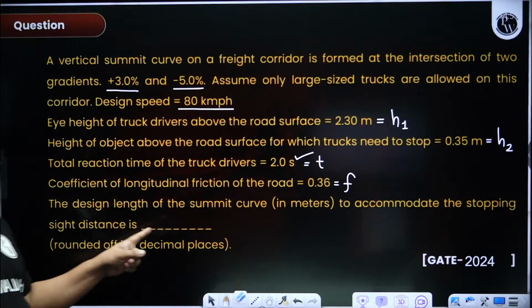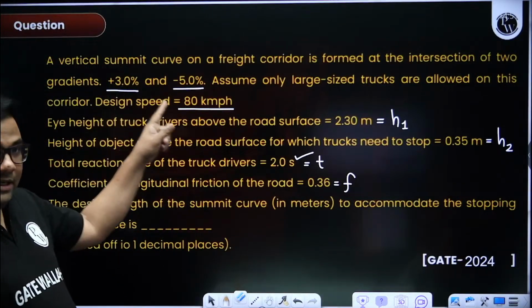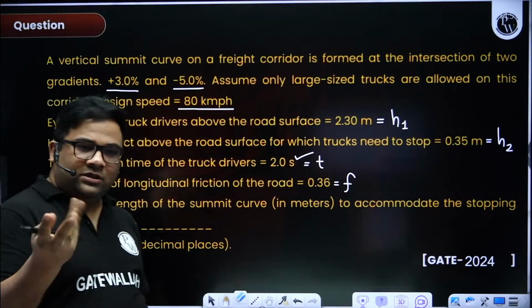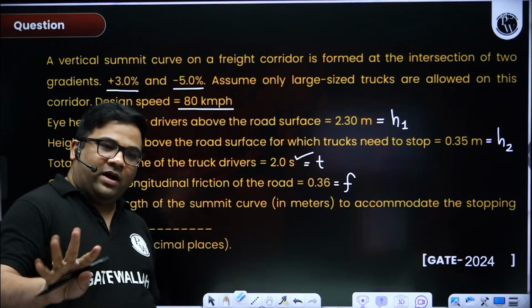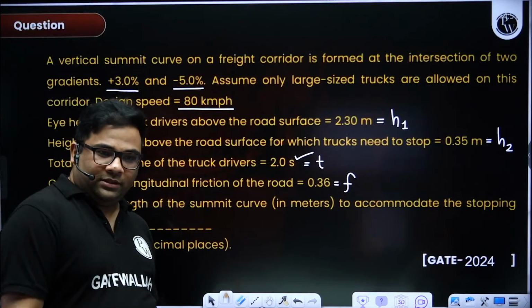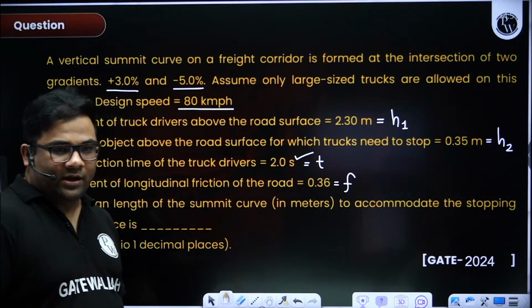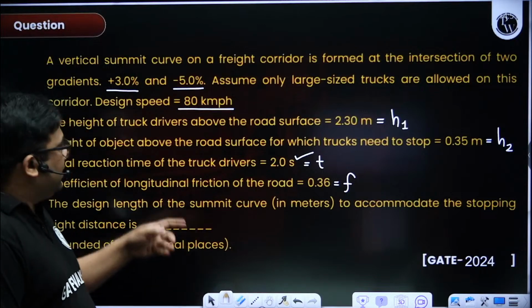Before solving the question, I told that ignore this gradient, because you have not studied it in summit curves. When we are finding SSD in a summit curve, nobody taught you this. Nobody taught you. From where you learned, I don't know.